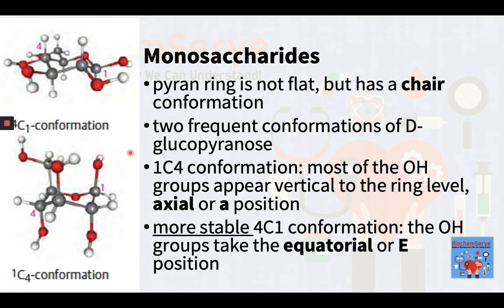To continue, the Haworth formula does not take account of the fact that the pyranose ring is not planar, but usually has a chair conformation. As shown here, 2 frequent conformations of D-glucopyranose are shown as ball and stick models.